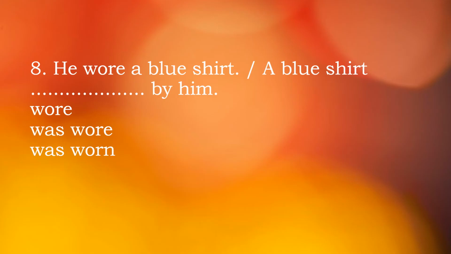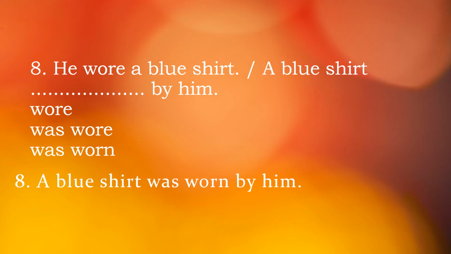So I repeat, as it is past simple tense, we take the object as the subject at the beginning, then we take was or were. A blue shirt is a singular subject, so we'll take was. So a blue shirt was owned by him. Let's see the answer. Yes, a blue shirt was owned by him. This is the passive voice of the sentence.